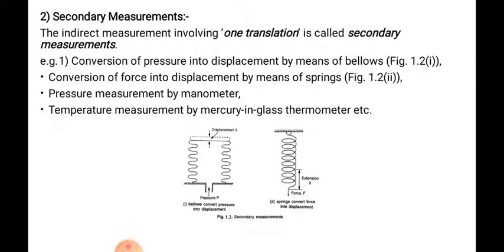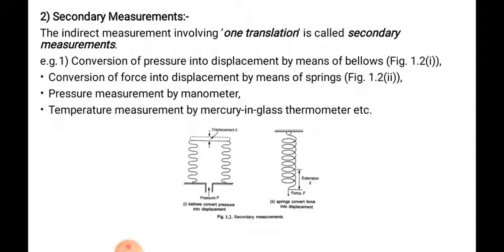Here in the very first diagram, 1.2.1, the bellows converts pressure into displacement. Then conversion of force into displacement by means of a spring, shown in the second diagram. Then the third example is pressure measurement by manometer, which you have studied in the fluid power lab.